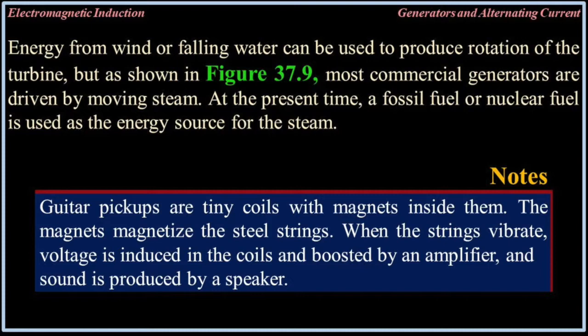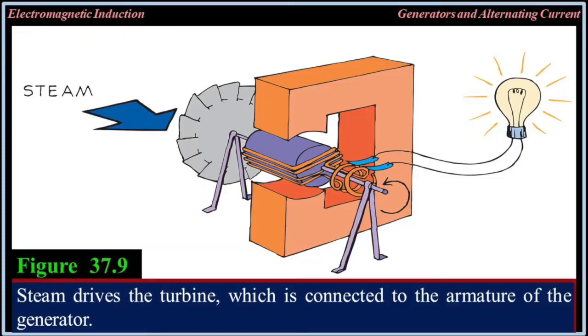Notes: guitar pickups are tiny coils with magnets inside them. The magnets magnetize the steel strings. When the strings vibrate, voltage is induced in the coils and boosted by an amplifier, and sound is produced by a speaker. Figure 37.9. Steam drives the turbine, which is connected to the armature of the generator.